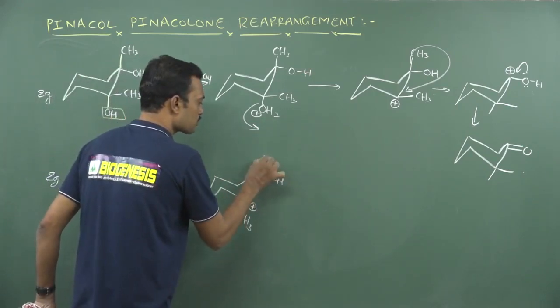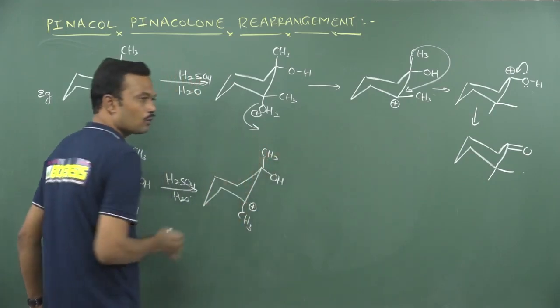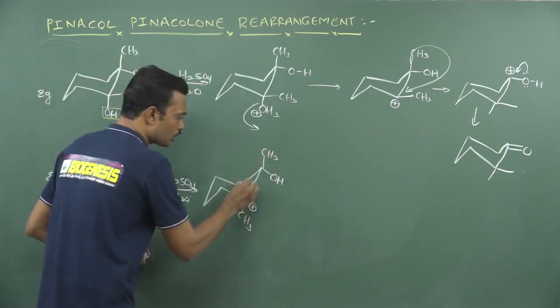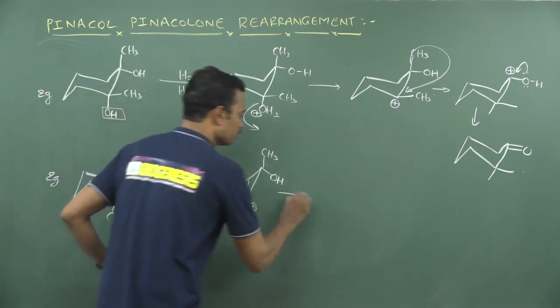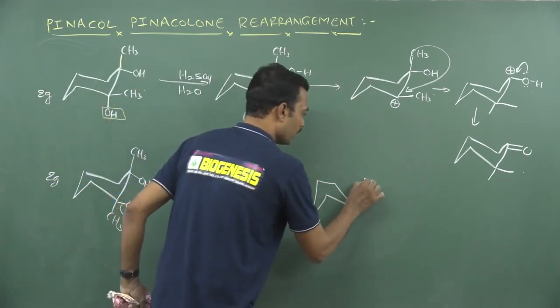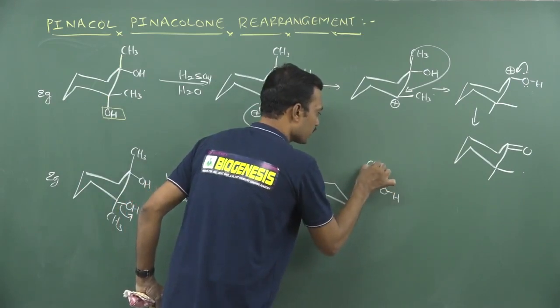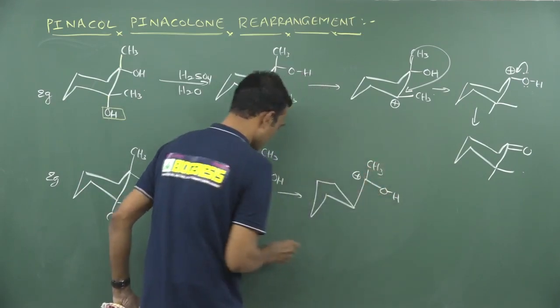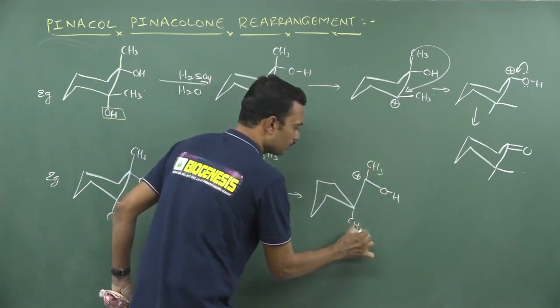Already a hydroxy group is present and CH3 is present. Now what happens, see, there is a ring contraction that takes place here. This bond migrates from here to here. So after migration this will attack from here to here and this will carry a positive charge, and this carbon carries the methyl group.